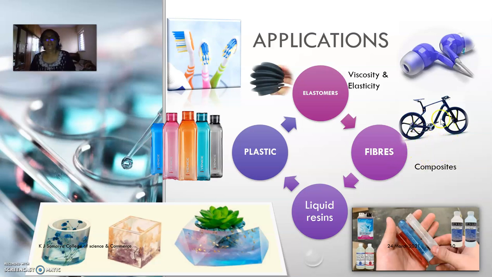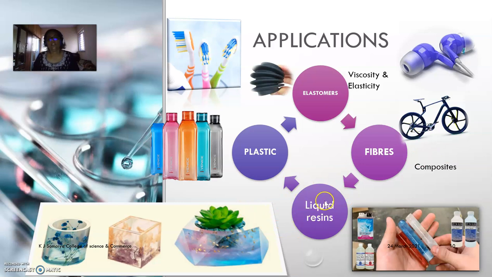Because the lighter the material, the less is the fuel consumption. So therefore, lighter materials which are more durable are continuously invented, and polymers provide a lot of such opportunities to invent new materials which have fascinating properties.